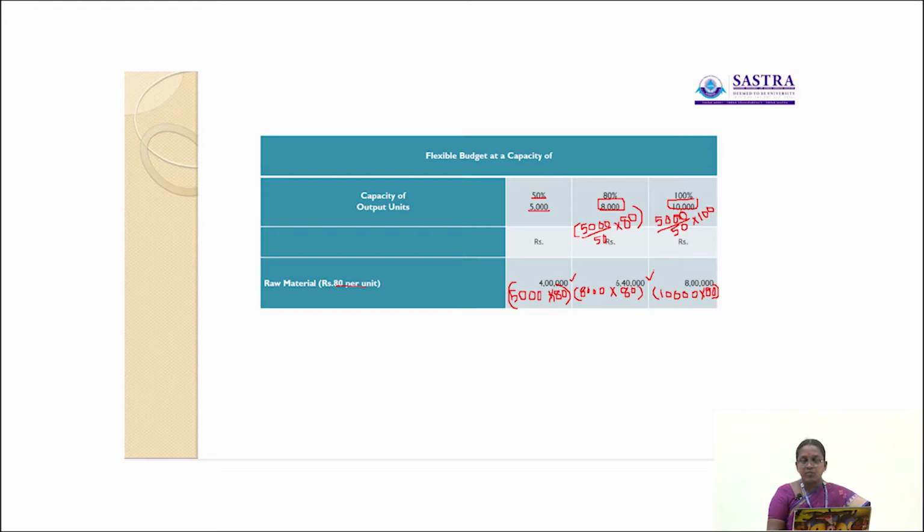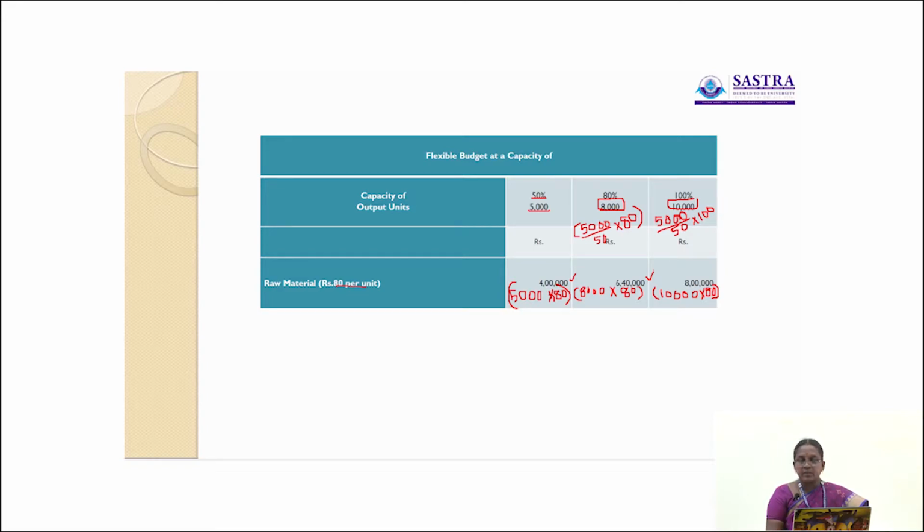Similarly, at 80% capacity level, where the output is 8000 units, the total value of raw materials is 8000 units into 80 rupees, 6 lakh 40,000.